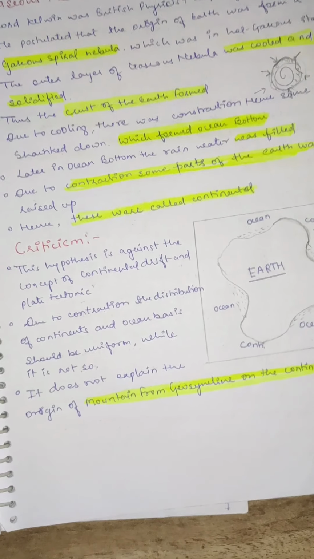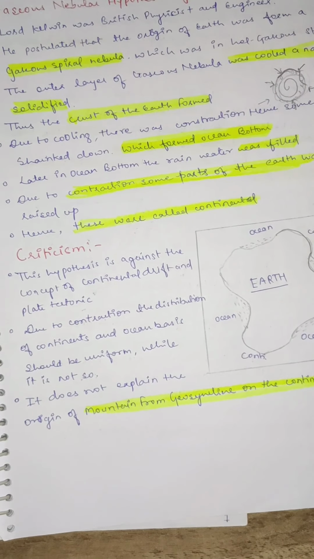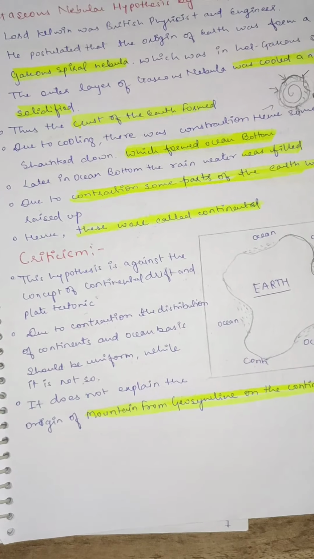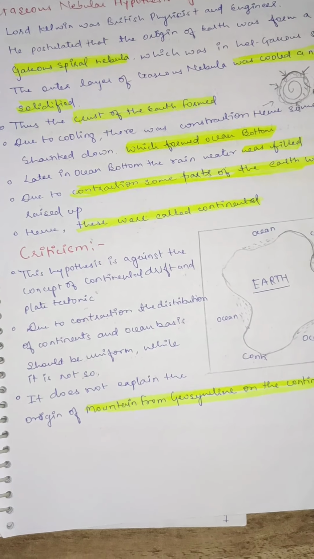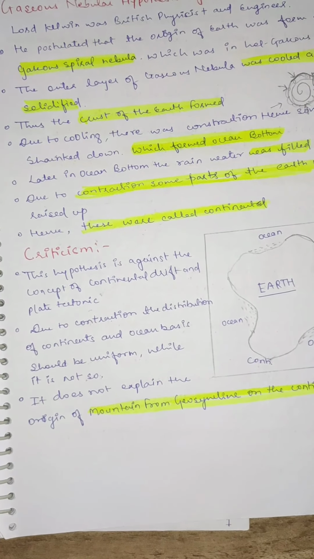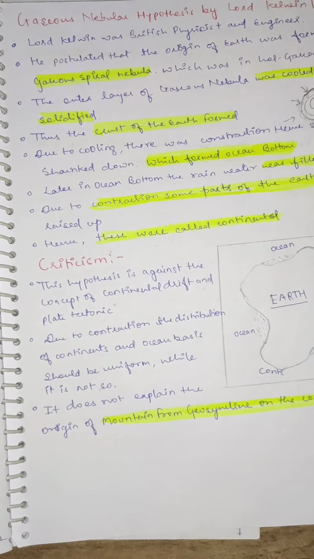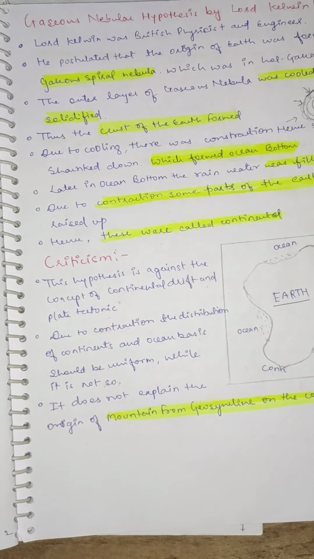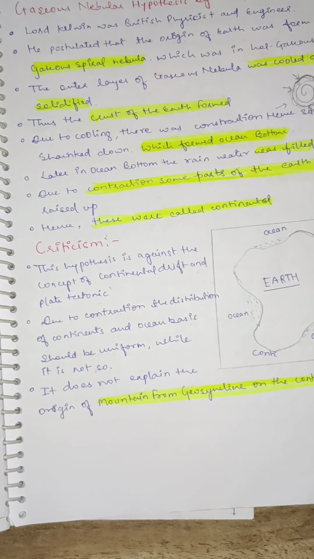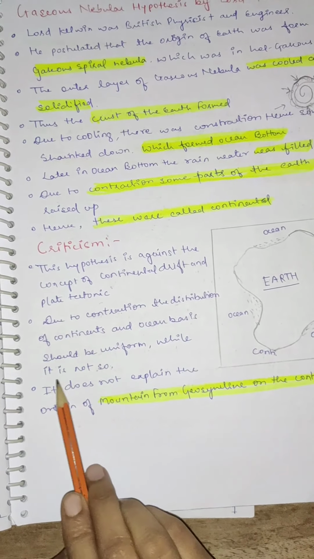Definitely we have learned previously in many lectures or in many books that the ocean and the continent were made due to plate tectonics. It is very relevant to the present time, but at the time of Kelvin there was a lack of knowledge, or rather he was the pioneer of telling us how the continents and oceans were made. So it is definitely opposite, and due to contraction the distribution of continents and ocean basins should be uniform, while it is not so.